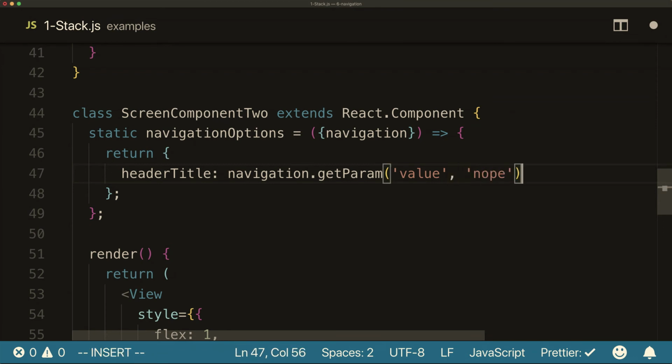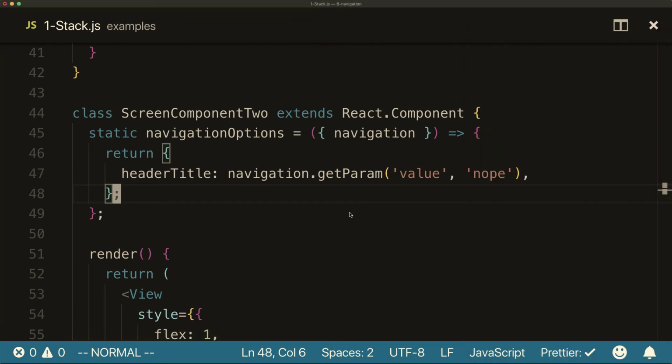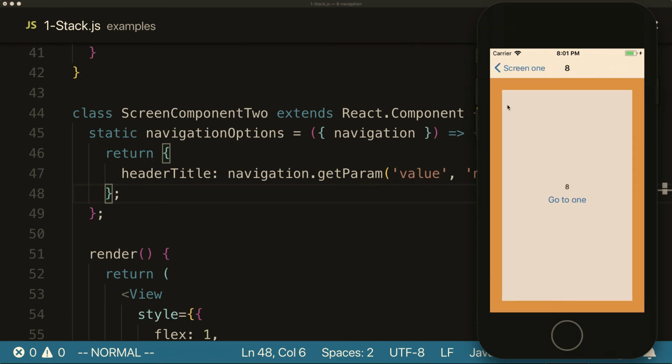Nope. Oh, I made a mistake. I think I have to call it. So it has to be a string, and that was a really bad error to indicate that. But so now we have in the title some dynamic value that was passed in through a param. And so that's how you communicate between them.